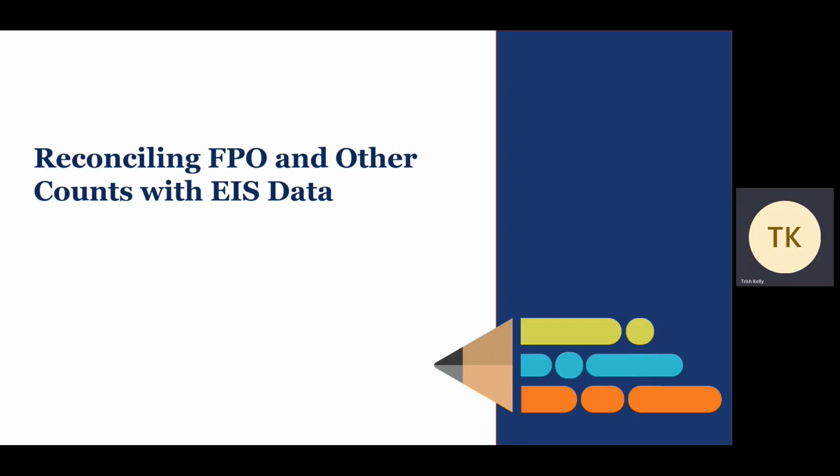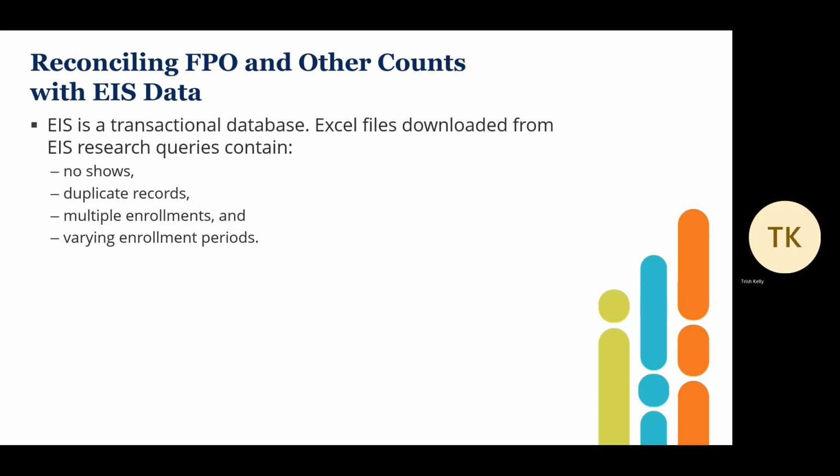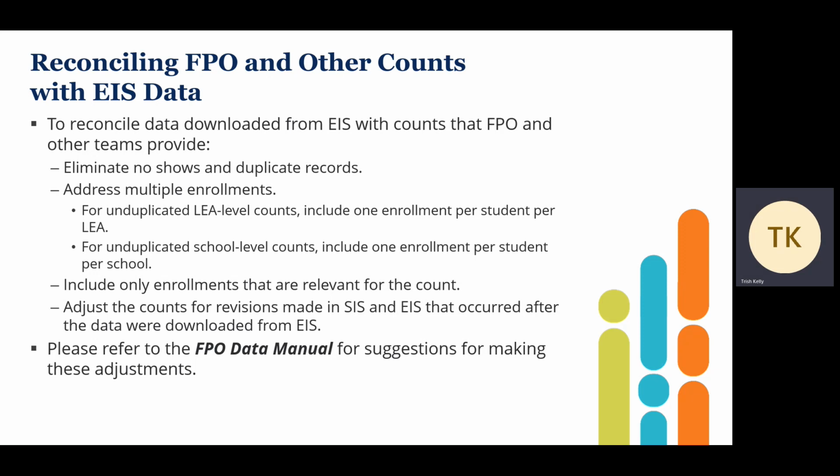In this section, a few comments on how to reconcile the data the FPO and other teams provide you, usually in the form of counts that are unduplicated by LEA or school, with the data that you download from EIS, which are student level data. Keep in mind that EIS is a transactional database. Excel files downloaded from EIS research queries will contain no-shows, duplicate records, multiple enrollments, and varying enrollment periods. But typically, FPO and other teams will be sending you unduplicated counts by school or LEA.